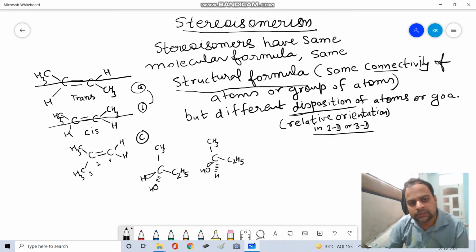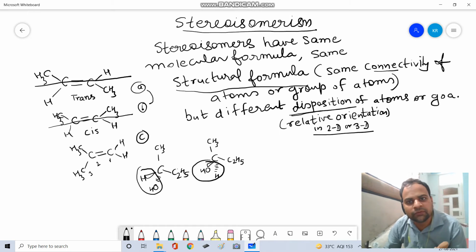Now this is 1, 2, 3, 4, butan-2-ol. These are two stereoisomers of butan-2-ol, but you can clearly see this portion and this portion are different.